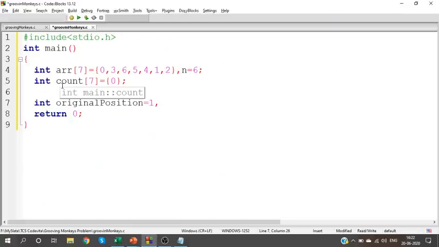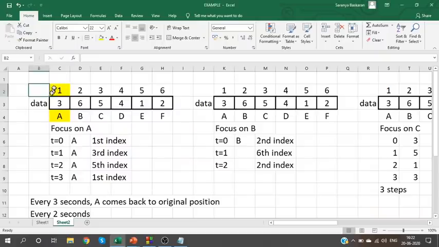From this 1, what is its current position? See, originally it is standing at 1, and currently, at 0 seconds, I haven't started the process, guys. Originally it is standing at 1. It should stand at 1 originally. And right now, at 0 seconds also, it is standing at A only.